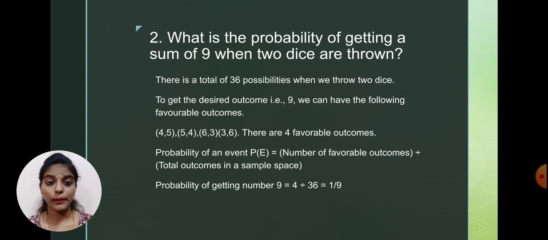But when we throw two dice simultaneously at a time, on one side we'll be getting 1, and the other side we can have the chances like 1, 2, 3, 4, 5, 6. And similarly, in the first die we'll be having 2, and in the second dice we can have 1, 2, 3, 4, 5, 6 again. In the first one we can have 3, and here 1, 2, 3, 4, 5, 6. So similarly, this will continue till 6.